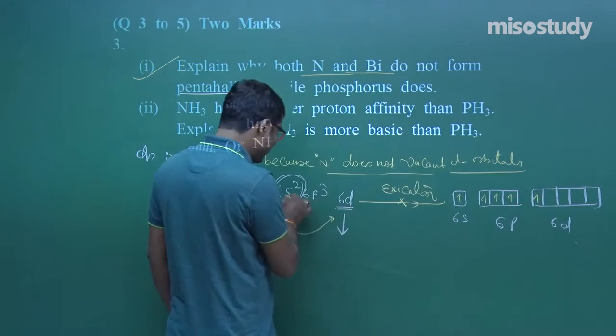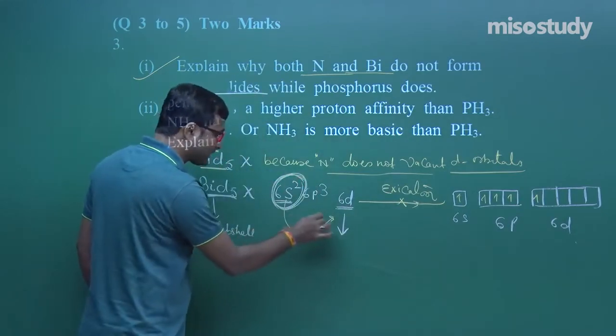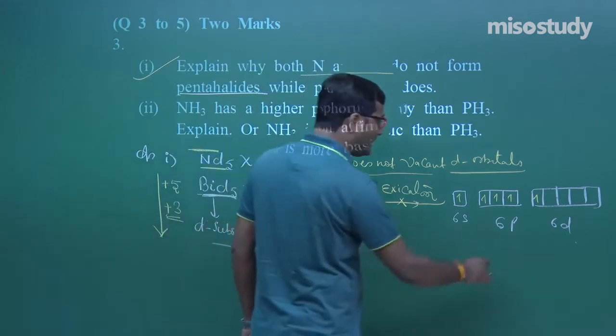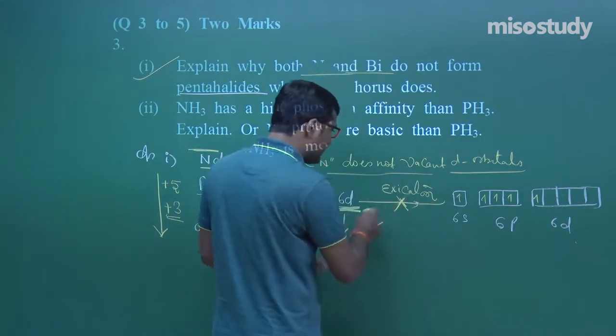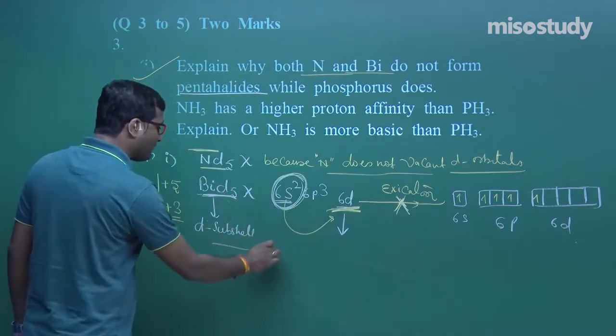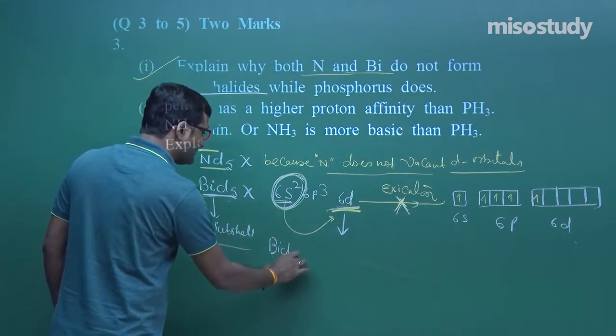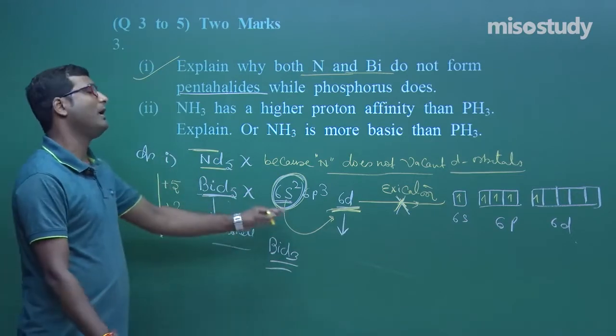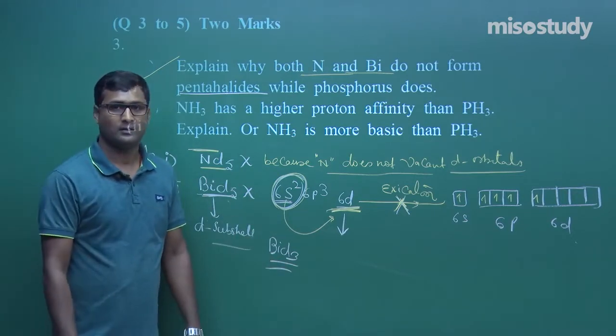So the excitation energy to move the s electron to the d subshell is more. Due to this reason, what will happen? This condition is not possible. That is, BiCl5 does not exist, but BiCl3 exists. Clear? And this is only due to the inert pair effect. Am I right? Yes, sir.